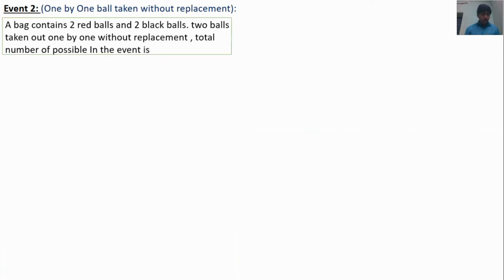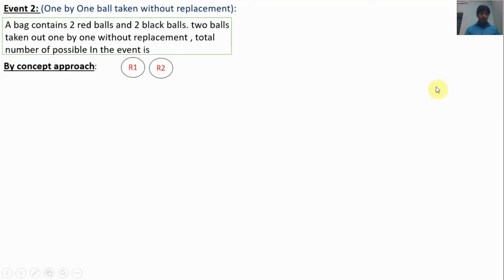Second event: one by one ball taken without replacement. Let us take example 1. A bag contains 2 red balls and 2 black balls. 2 balls are taken one by one without replacement. What will be the total number of possibles in the event? First we will discuss the conceptual approach, then we will discuss the formula approach.